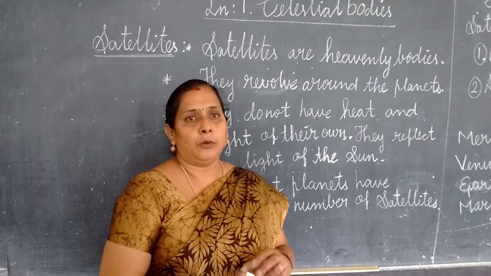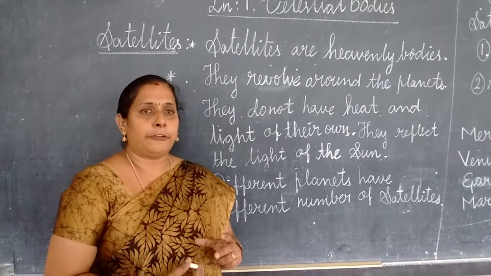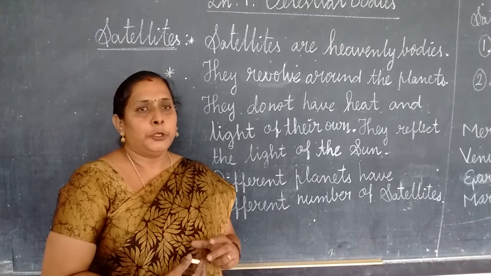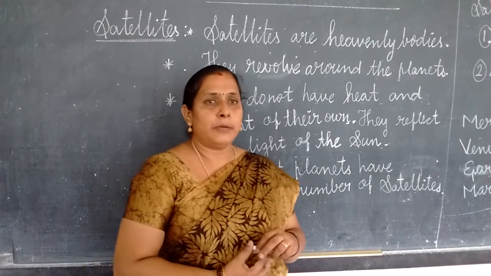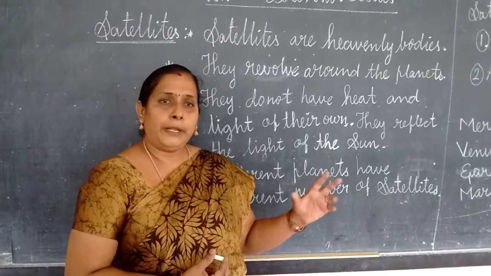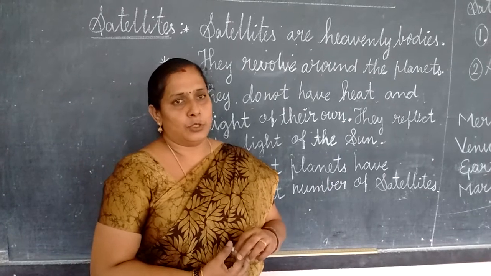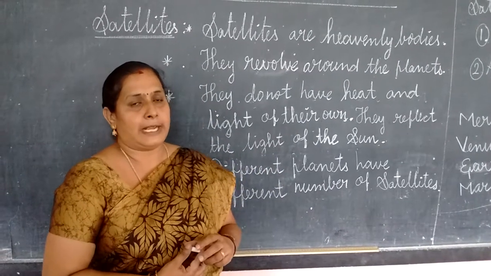Different planets have different numbers of satellites. Do you know our natural satellite is the moon? Mercury has how many satellites? Mercury has no moon. Jupiter has 63 moons. Like this, different planets have different numbers of satellites.